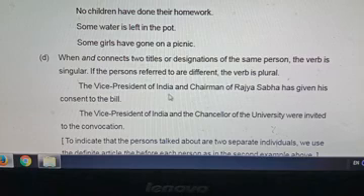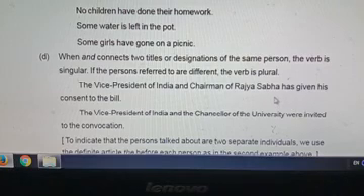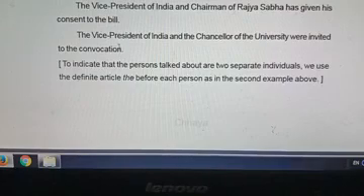If "the" is written here, if we write the Vice President of India and the Chairman of Rajya Sabha, that means we can use have. Look at the second sentence. The Vice President of India and the Chancellor of University. Two designations are there. What are the designations? The Vice President, Chancellor of University. Then persons are two, so the verb agreement is plural.